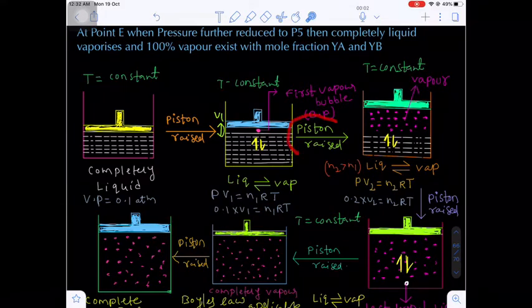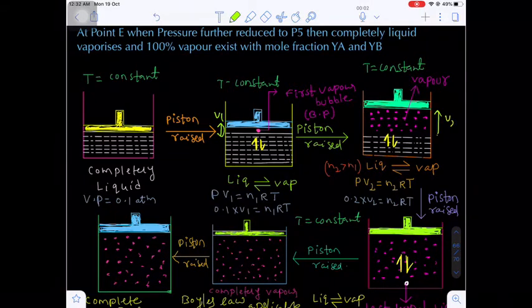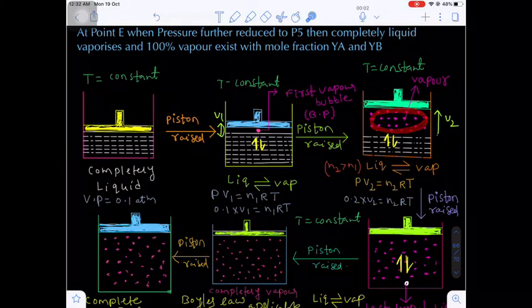Let's suppose we are further raising the piston in the upward direction. The piston is now moving from V1 to, let's suppose, V2. Again what happens? More vapor is formed from the liquid. The first drop of liquid underwent vaporization, and after pushing the piston upward, a greater amount of liquid will undergo vaporization. So the number of moles of vapor increases compared to the initial case where only one drop of liquid vaporized.